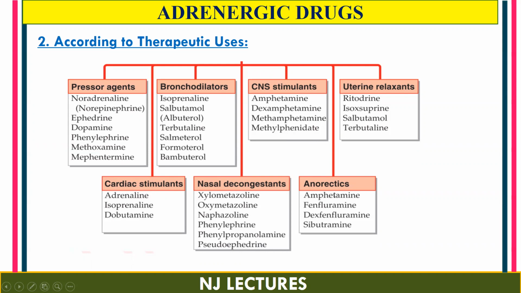Next category is anorectic. These are the drugs which reduce the appetite and decrease the food intake. Examples are amphetamine, fenfluramine, dexfenfluramine, and sibutramine.